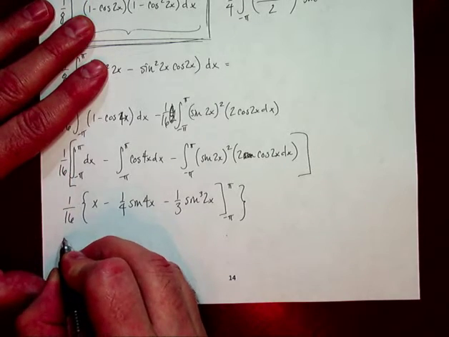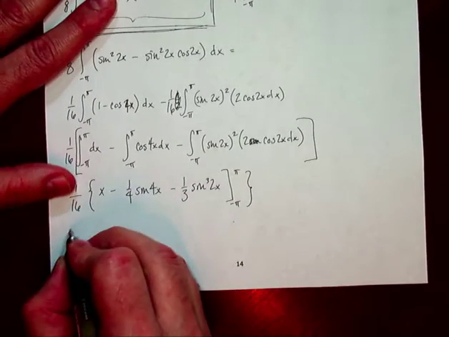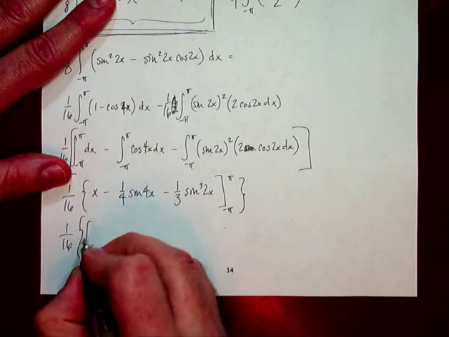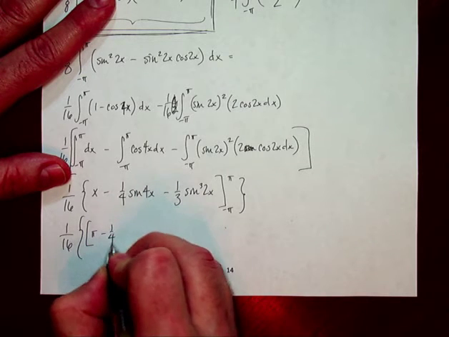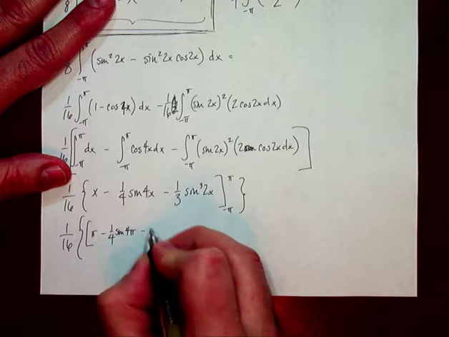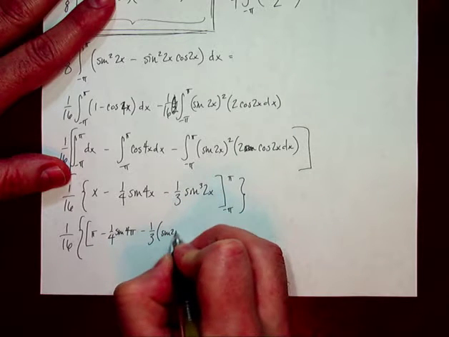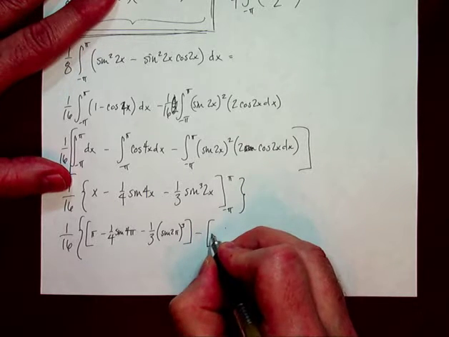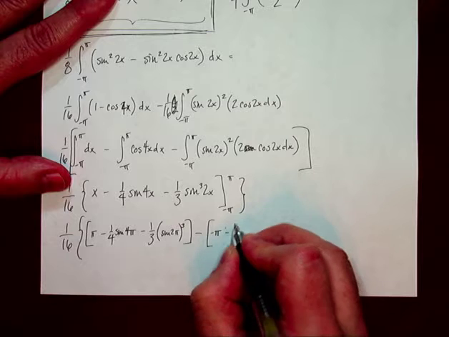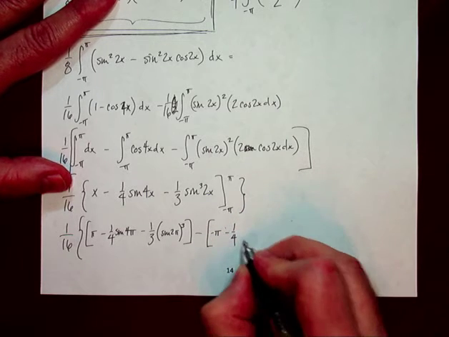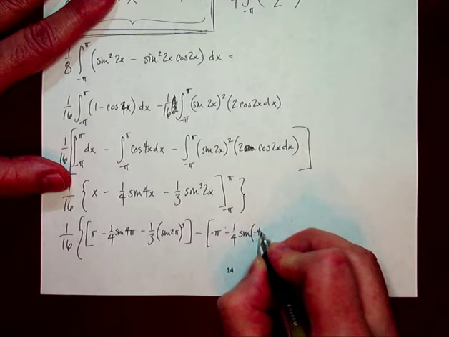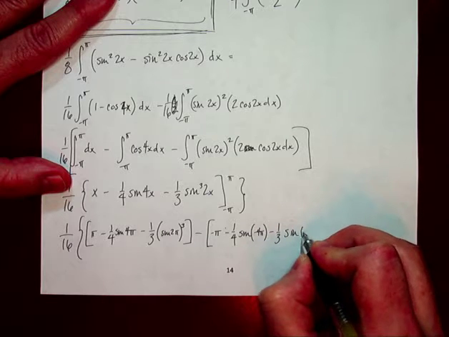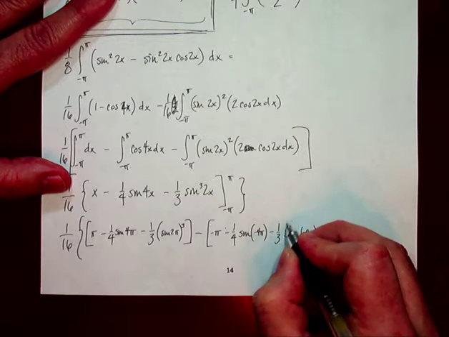And when you plug in, this gets a little bit messy, but you have 1/16, okay? Plug in pi, you're going to get pi minus 1/4 sine of 4 pi minus 1/3 sine of 2 pi cubed, minus, plug in negative pi, minus 1/4 sine of negative 4 pi minus 1/3 sine of negative 2 pi, but that whole thing cubed.